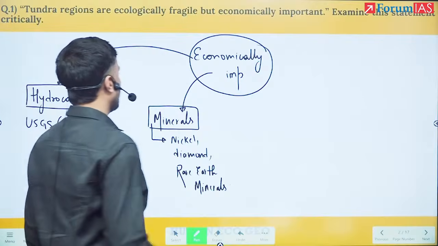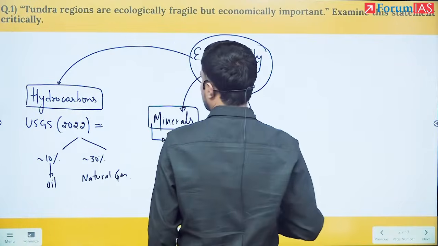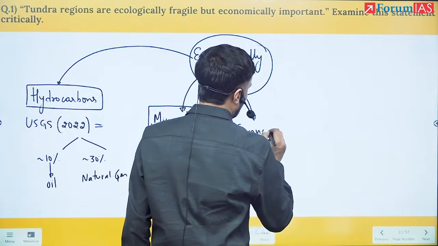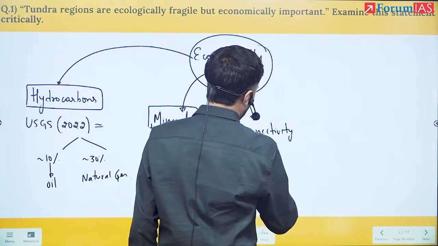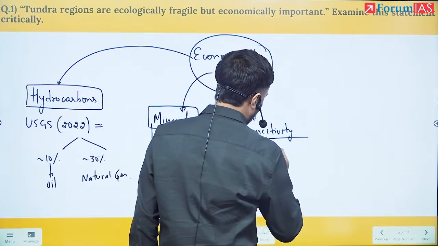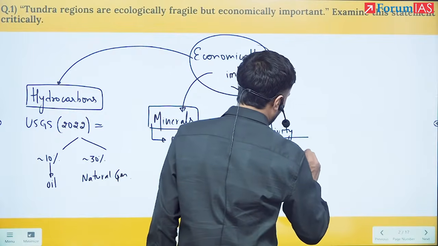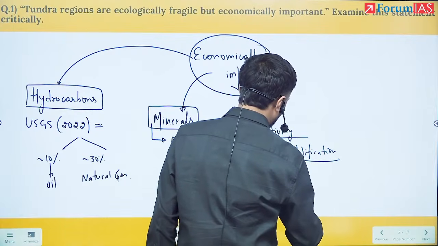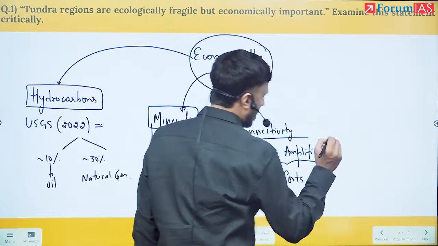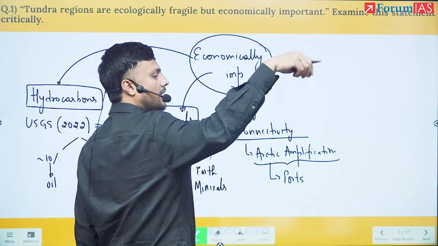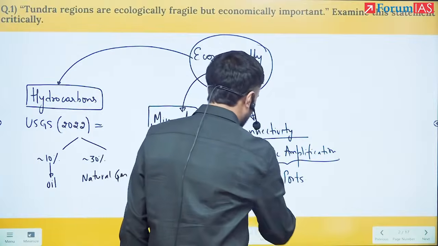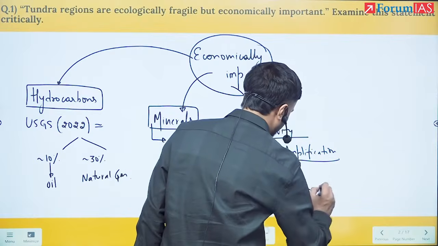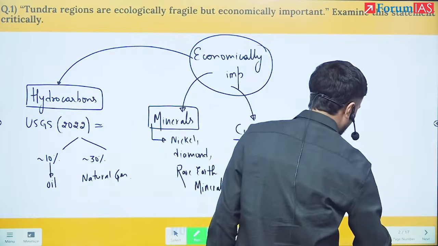Then next, the third most important economic importance here is connectivity. Because of Arctic amplification, the Arctic glaciers are melting at a much faster pace. As a result, more and more ports are going to get developed. The trade routes, or the connectivity between Asia and Europe, is now going to decline drastically as compared to the present Suez route.